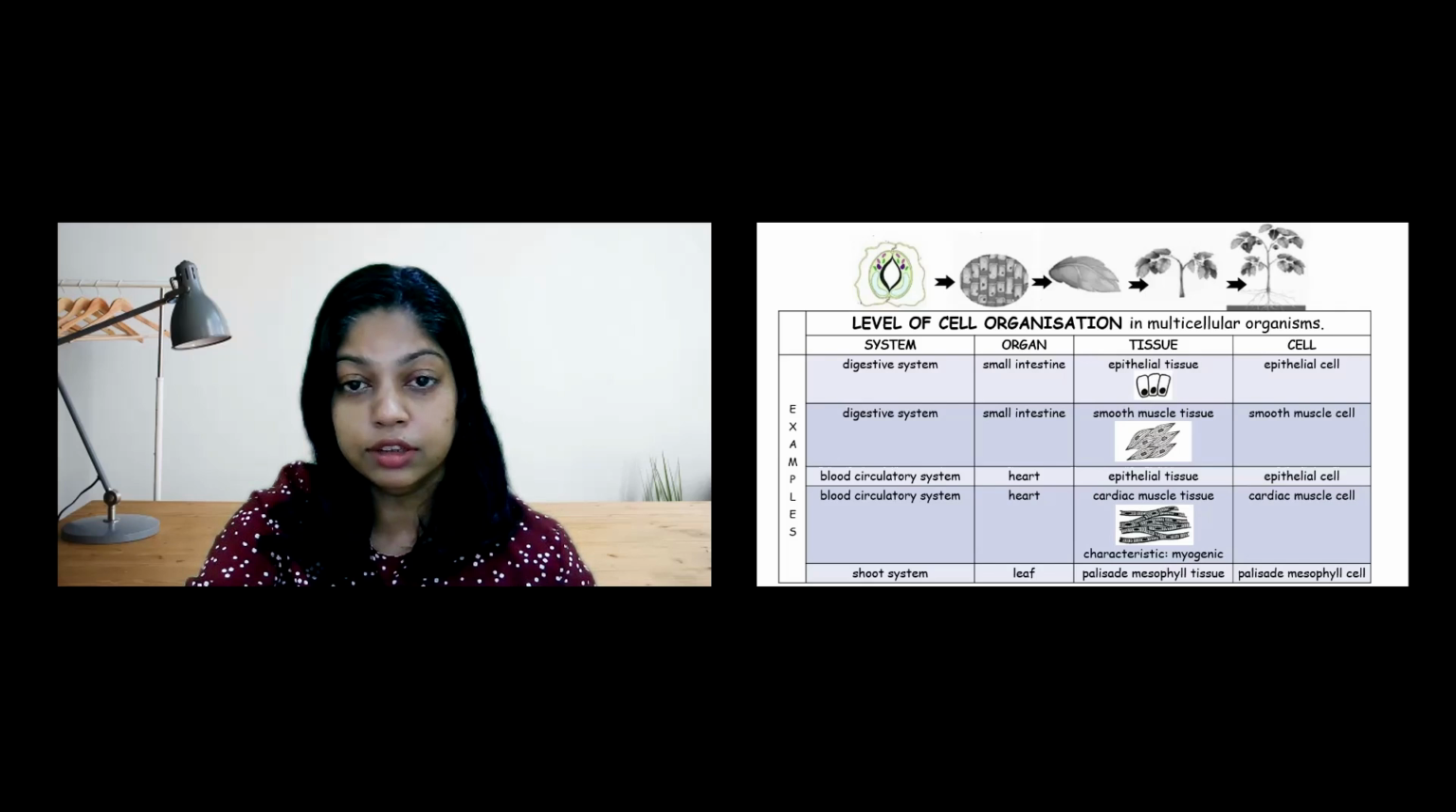In the circulatory system, an example of organ is the heart. The heart consists of various tissues such as epithelial tissue and cardiac muscle tissue. Cardiac muscle tissue exists only in the heart and is myogenic.